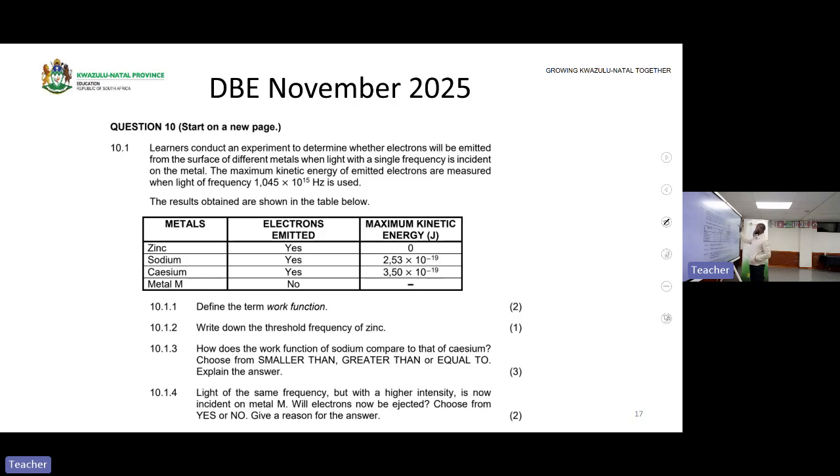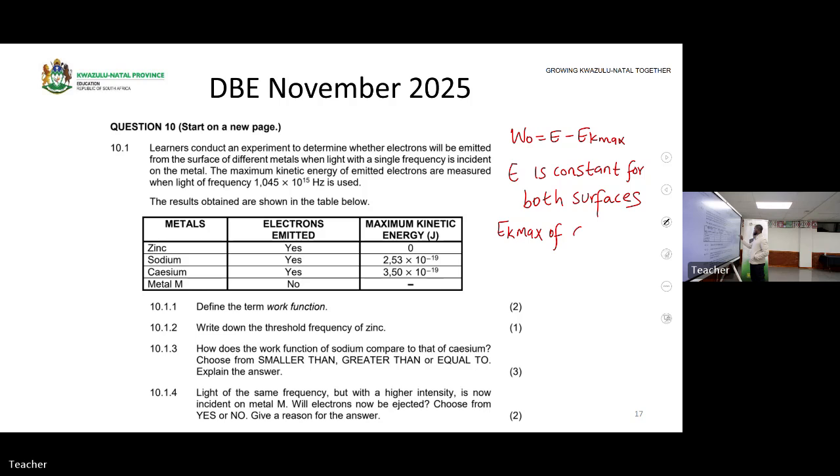We will then say, okay, work function is equal to E minus EK max. Then you'll say E is constant for both lights. Sorry, for both surfaces, because you are shining the same light on both surfaces. So for both surfaces, E is constant. Basically, EK max of calcium is greater than EK max of sodium.